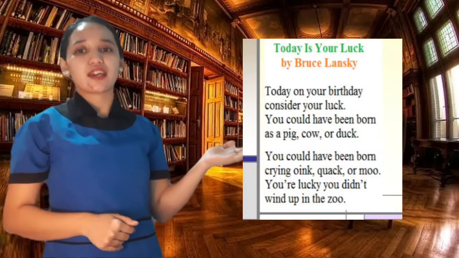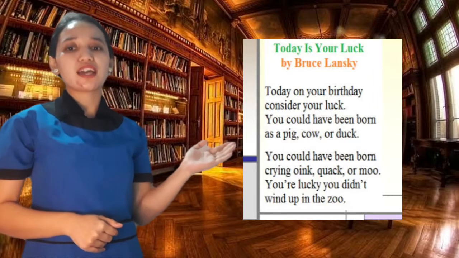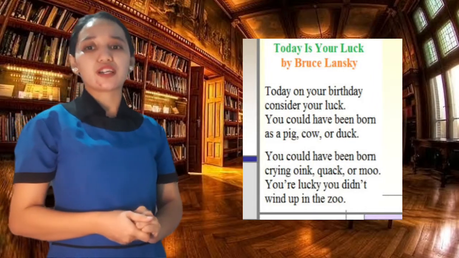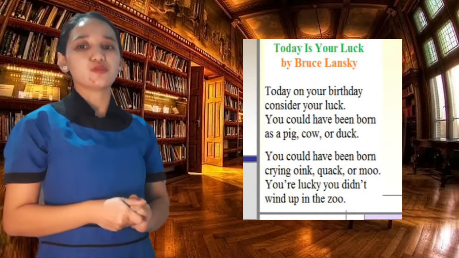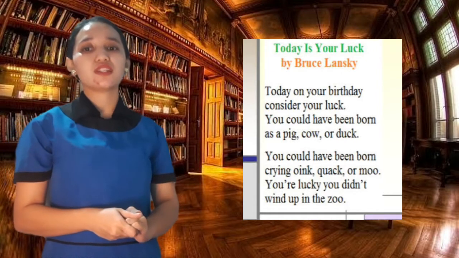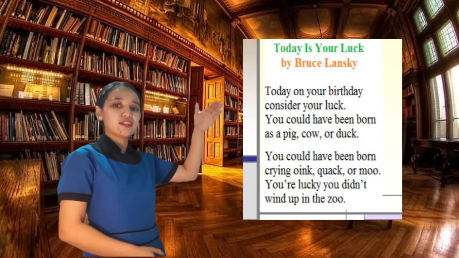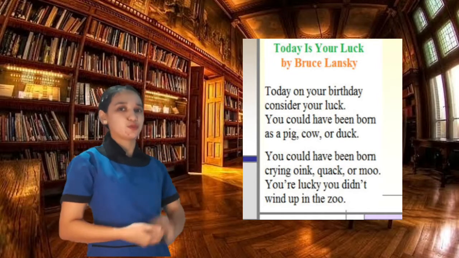Today on your birthday, consider your luck. You could have been born as a pig, cow, or duck. You could have been born crying oink, quack, or moo. You're lucky you didn't wind up in the zoo. We have two stanzas, the stanza 1 and the stanza 2.